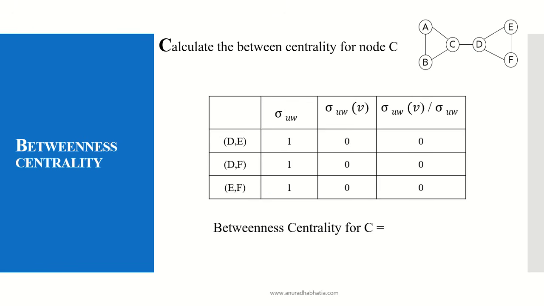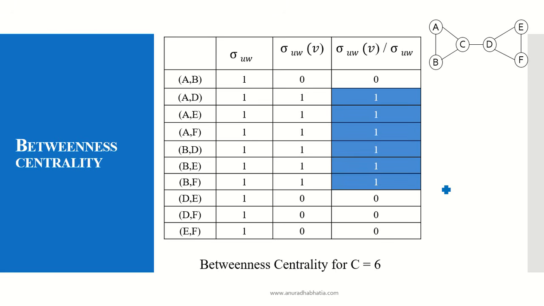Now let's see what happens for the other pairs. D and E. There is a shortest path existing but C does not come into picture. E and F. There is a shortest path existing but C does not come into picture. So you will see these two values are 0, 0. The final values are 0 over here. Similarly, D to F. There is a path existing but C does not come into picture for betweenness. So it is 1, 0, 0. So the final betweenness centrality for C is listed over here.